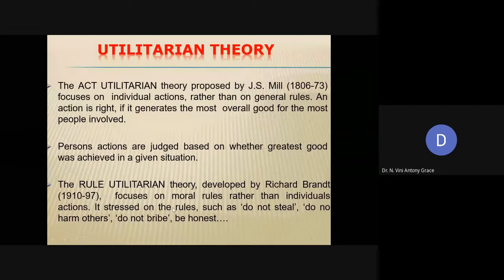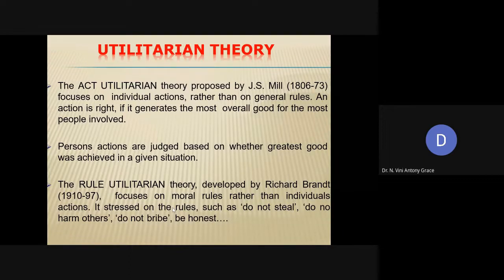Act utilitarian theory was proposed by J.S. Mill. And as the name implies, it focuses on actions rather than rules. An action performed by a person in a particular situation is considered to be a right action if it is going to produce the most good to most of the people. If most of the people are going to benefit out of it, then the action that he performed is good.